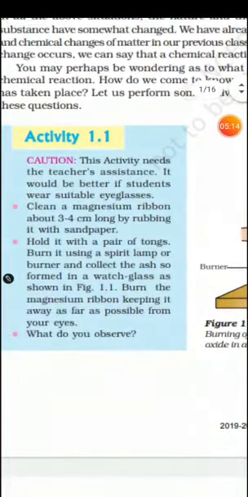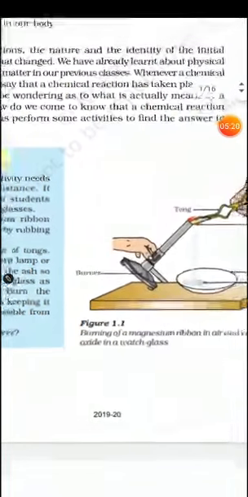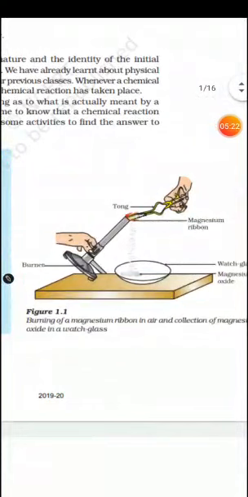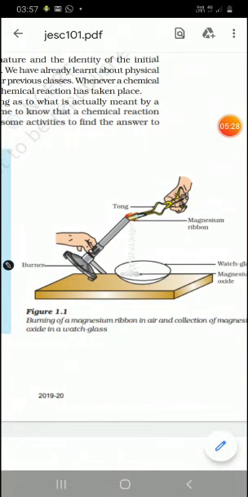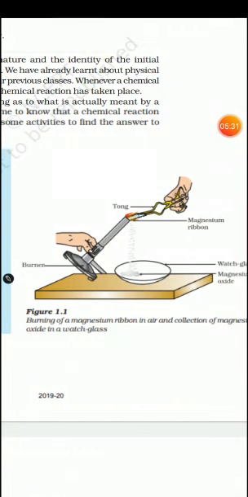So you have to use eyeglasses in this activity. You can observe here that there is a flame also, and a magnesium ribbon. Magnesium ribbon is getting burned in presence of air or oxygen.